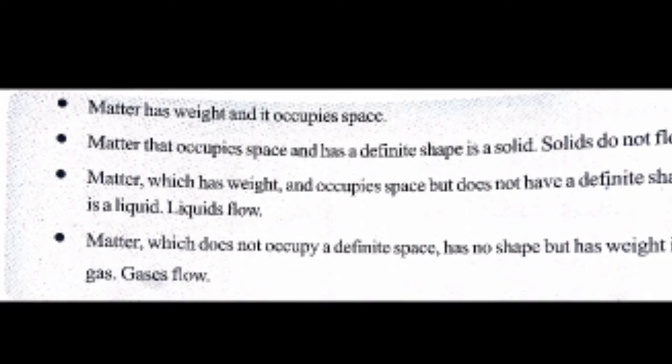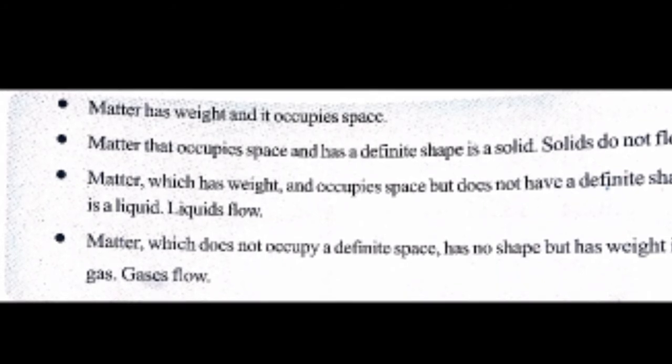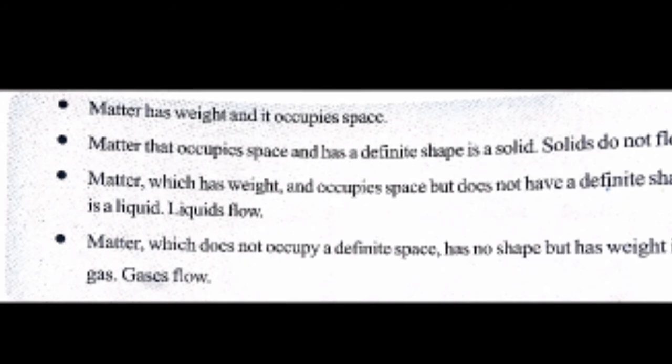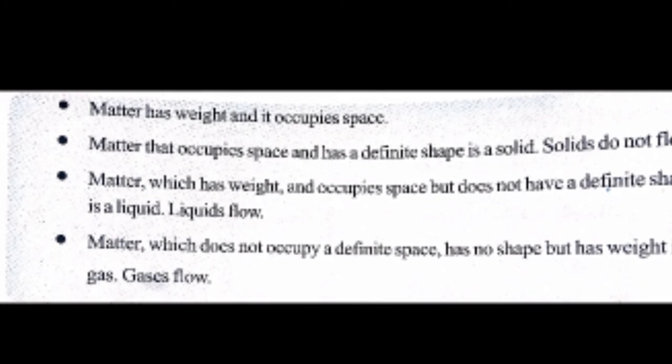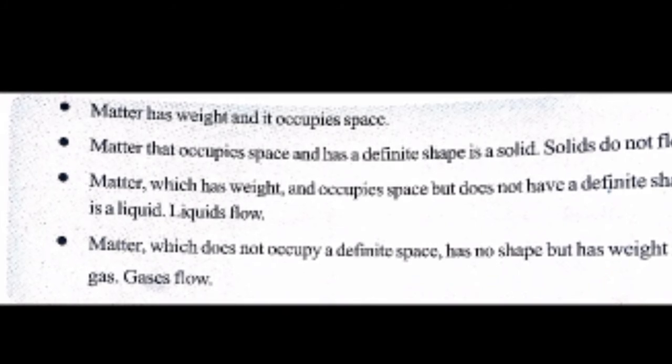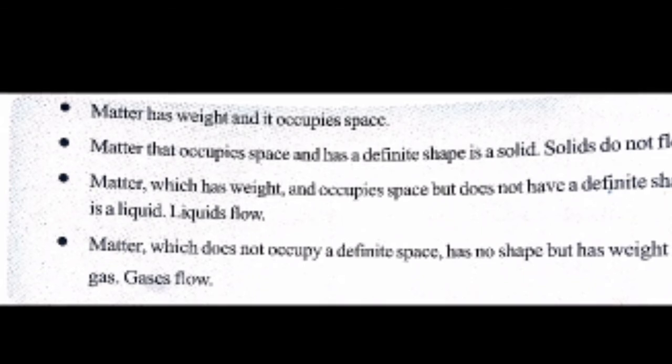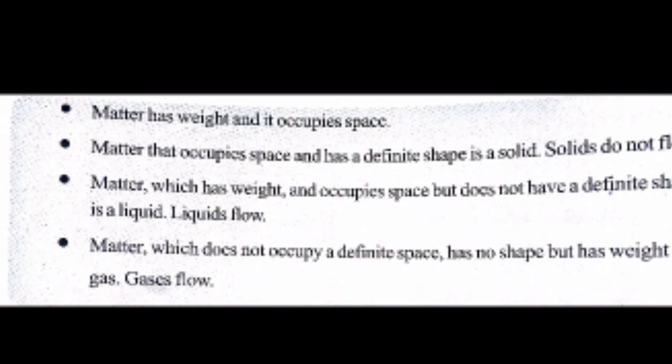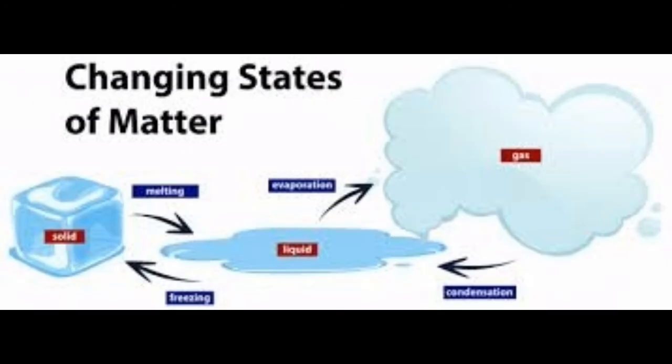Matter that occupies space and has definite shape is called solid. Solids do not flow. And matter which has weight and occupies space but does not have definite shape is a liquid, and liquids can flow. Matter which does not occupy a definite space, has no shape but has weight, is called gas, and gas can flow.